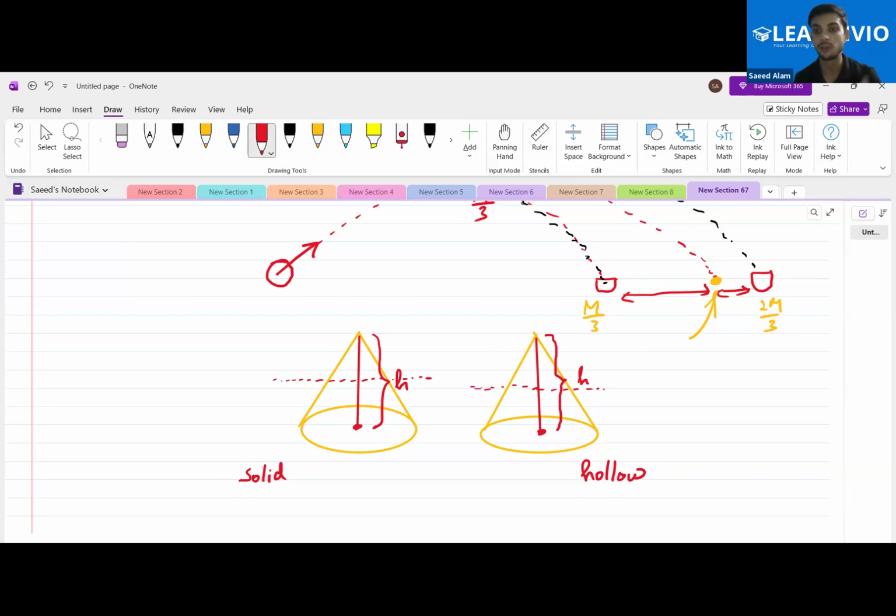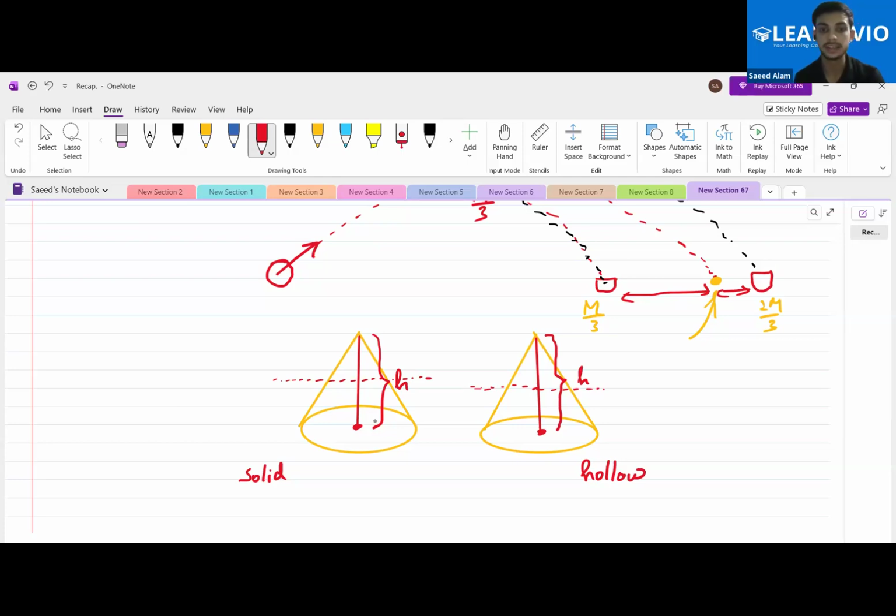So if the lower portion contains the higher mass, don't you think the center of mass will be at some height lesser than h by 2? It will be below h by 2 of this cone. Yes or no? The center of mass will be below. Yes, sir.